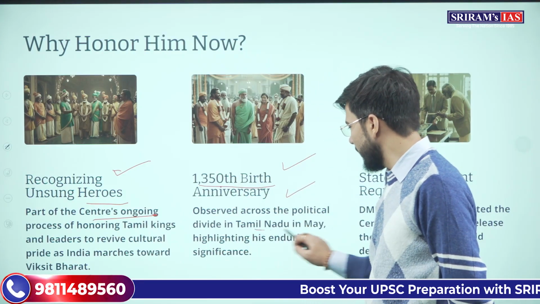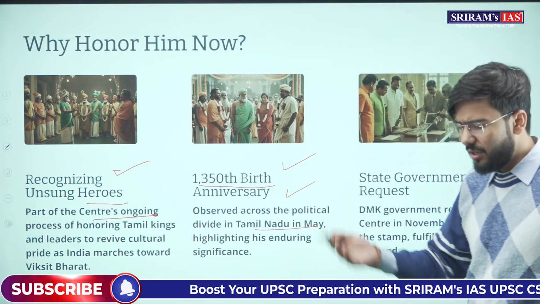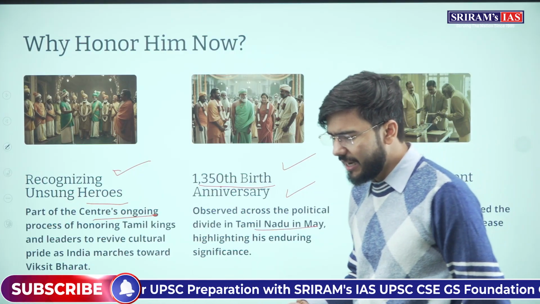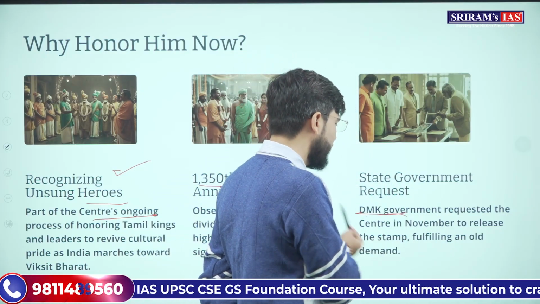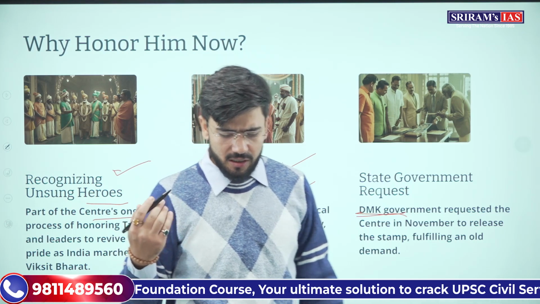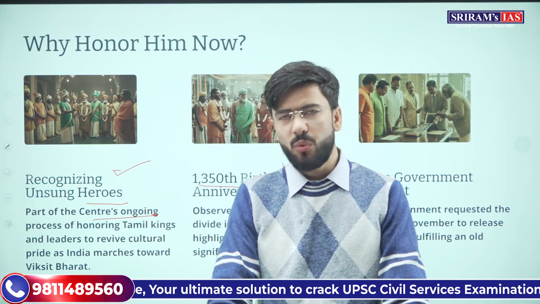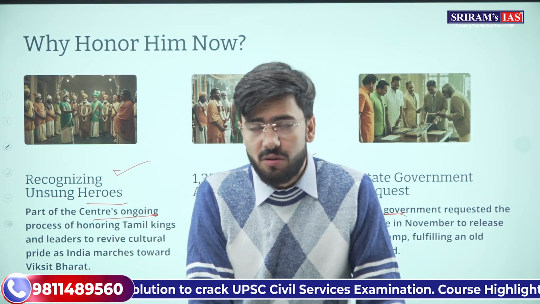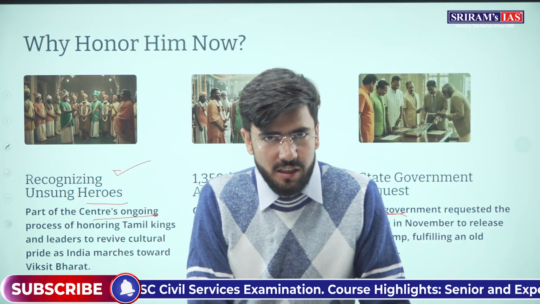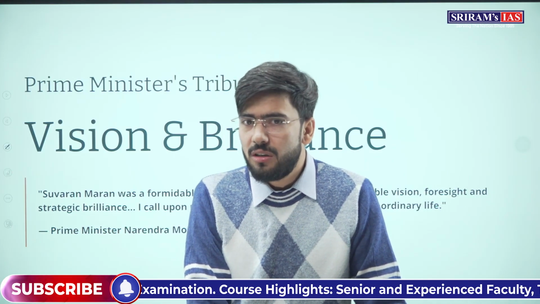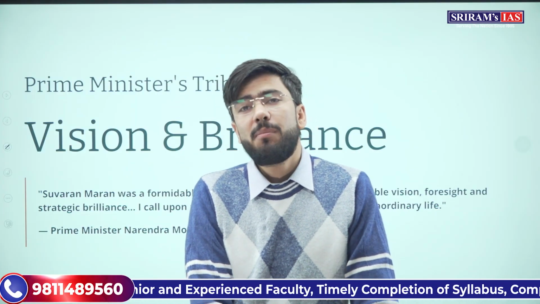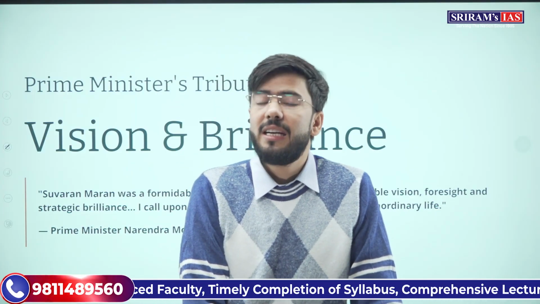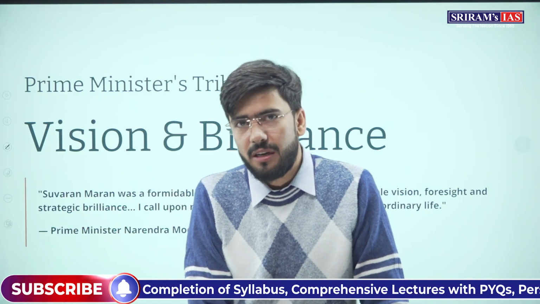That is why in Tamil Nadu this gets into cultural politics, and due to that, the DMK, the local party, or the Tamil Nadu government, had requested the Centre for the release of a postal stamp. That is why it was released and commemorated. Understood? So this context is less important. However, the person per se is important and the dynasty per se is important for UPSC prelims.